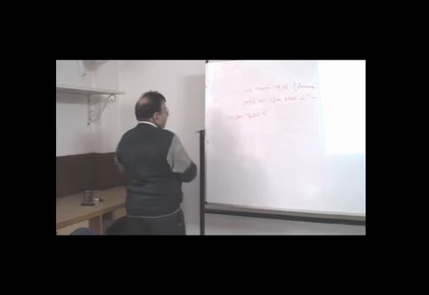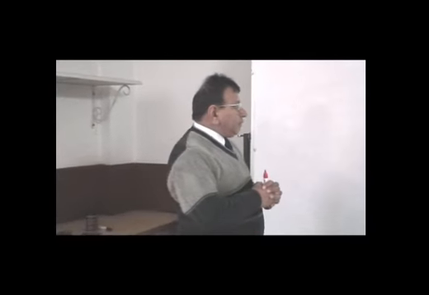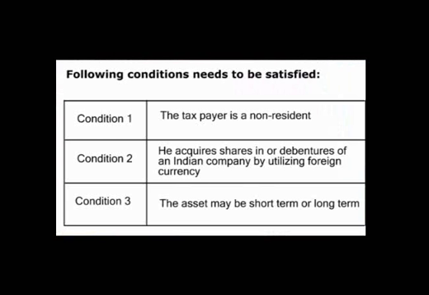How to compute the capital gain in the case of non-resident? For computing the capital gain, first of all, some conditions should be satisfied, only then we can compute the capital gain in this category. The first condition is that the taxpayer is a non-resident. If we want to calculate the capital gain in this category, the taxpayer should be a non-resident. Number 2, such non-resident acquires the shares or debentures of an Indian company, and such shares have been acquired by him by utilizing foreign currency. This is the second condition.